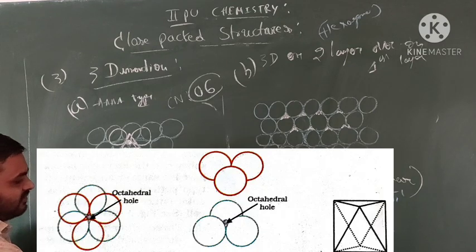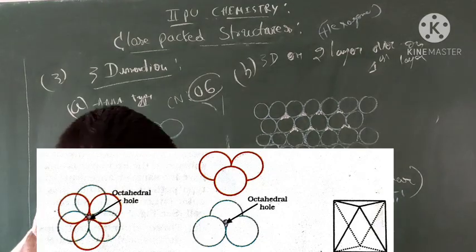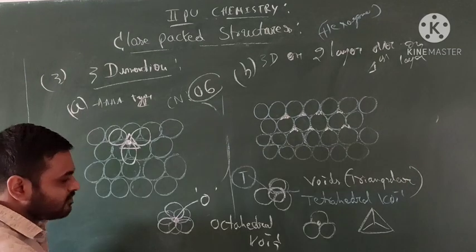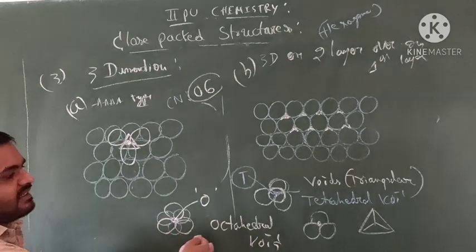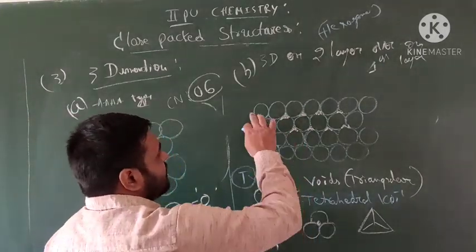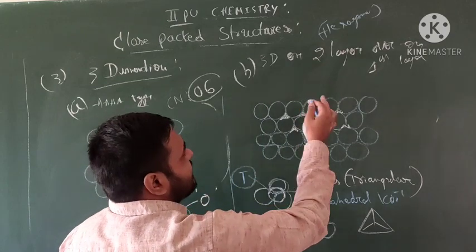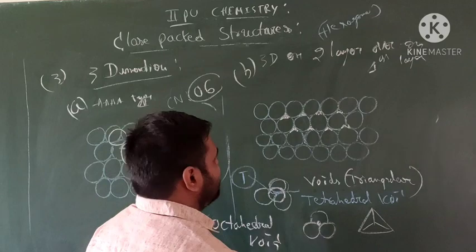This is how the molecules are forming. Okay, this is the structure in your textbook representation. Okay students, this is the textbook representation. This is the structure of octahedral voids. So let me explain it. This is a 3-dimensional arrangement of 2 layers, the second layer over the first layer.